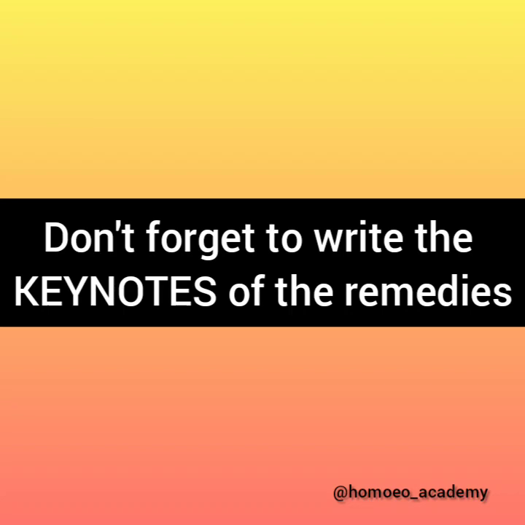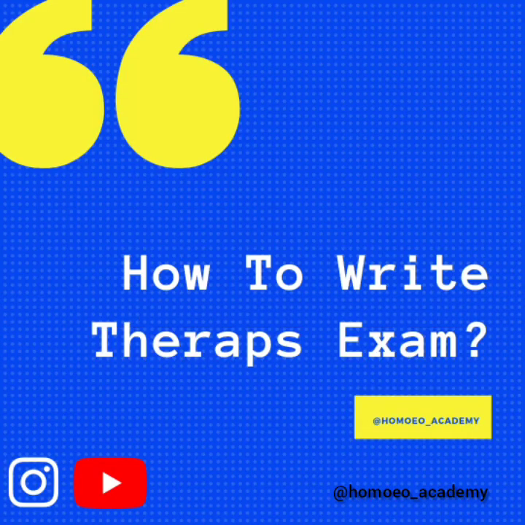It is so simple, yet all of us find it difficult because we really don't know how to attempt the paper, how to write things and how to study things. Writing a ThERAPS paper is very easy. You just simply need to write 2-3 lines on that particular disease condition, and then according to how many marks the question carries, write that number of medicines, and in each medicine write down the keynotes. If you remember the action of that particular medicine in that particular disease, that's well and good. If you tend to forget that, it's okay. Write down the keynotes, you're going to get the marks.